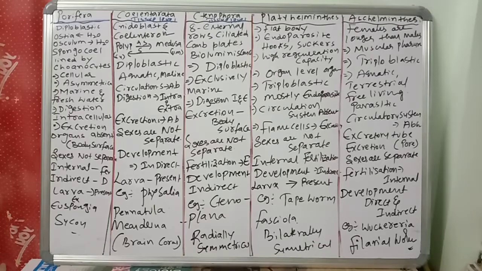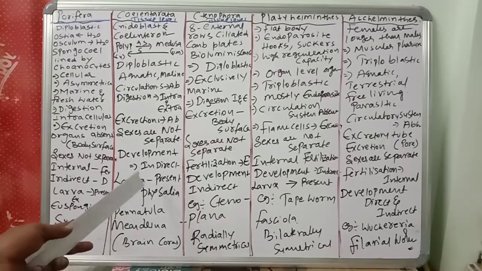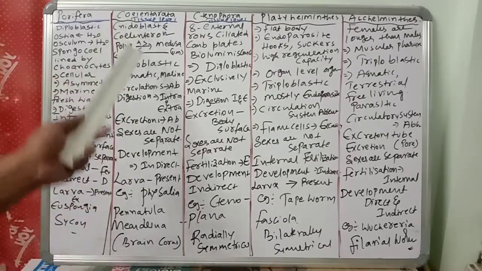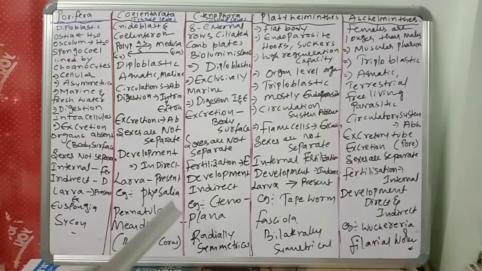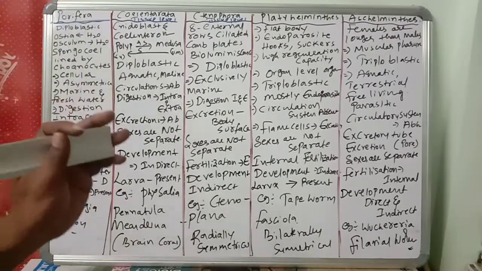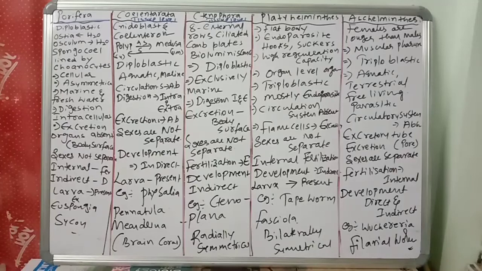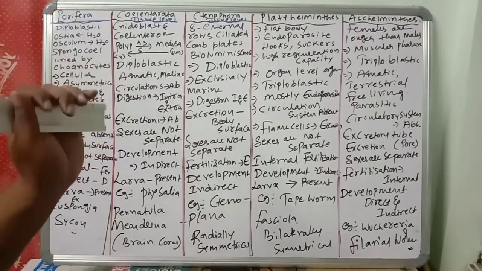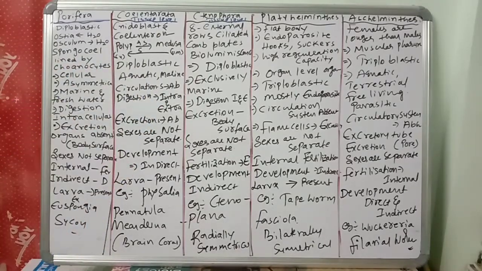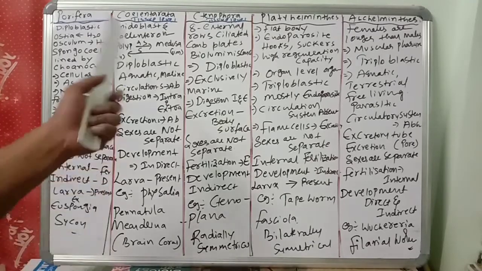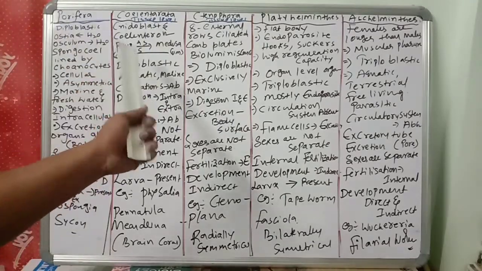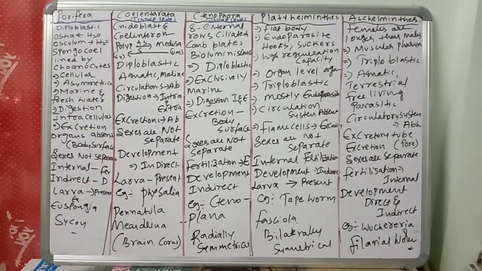Next, what is an example for Coelenterata? Physalia. What are the two forms of Coelenterata? These are the neat bits. Polyp and medusa. Polyp produces the medusa asexually. Medusa produces the polyp sexually. Like that, all the important points you should remember.